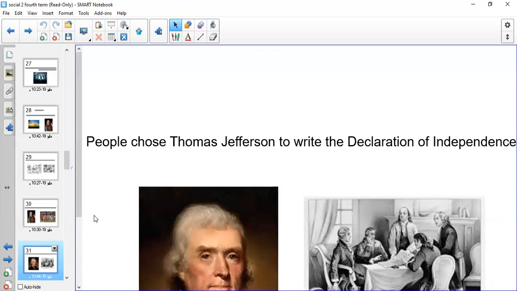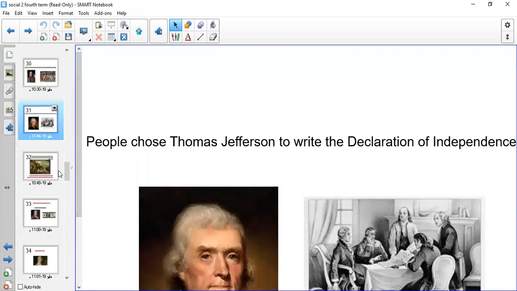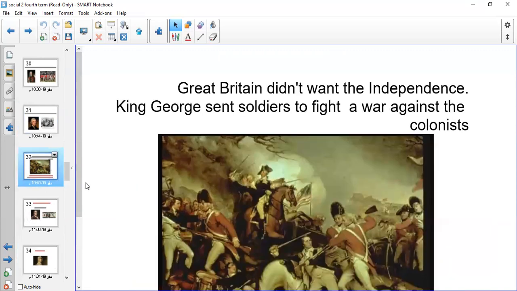So the colonists, the people in North America, chose Thomas Jefferson to write the Declaration of Independence, to tell King George and the kings and queens of Europe what the colonists wanted from them. But do you think that the King of England and the queens and kings of Europe would agree to this Declaration of Independence? Of course not. Great Britain didn't want independence. They didn't want the colonists to gain their freedom or their independence.